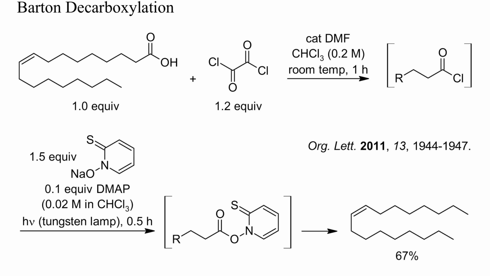One famous decarboxylation strategy is the Barton decarboxylation. Photolysis of esters of 2-pyrithione causes homolytic cleavage of the nitrogen-oxygen bond and the formation of a carboxyl radical and a relatively unreactive 2-mercaptopyridyl radical.